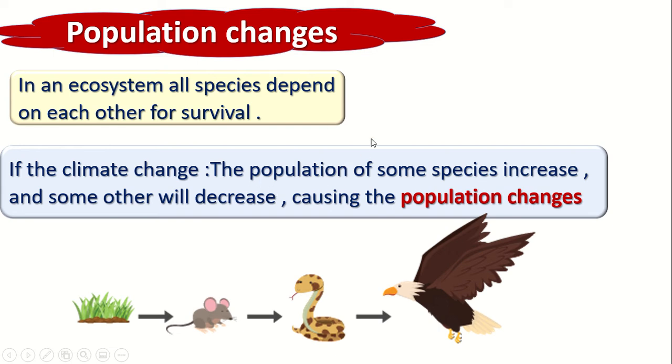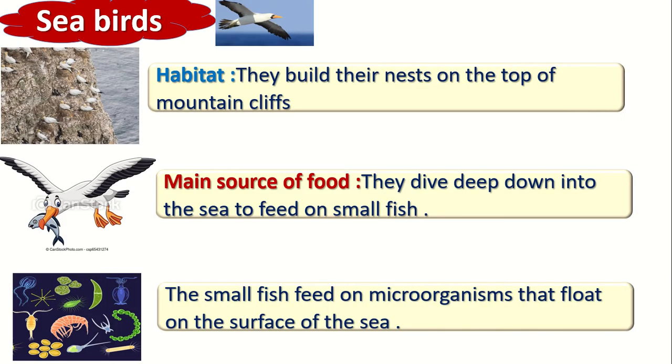Okay, population, if there is a climate change, some populations will increase and some other populations will decrease. This is called population changes. When the population number increases or decreases, this is called population changes.